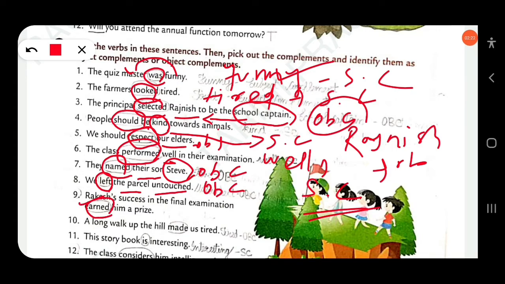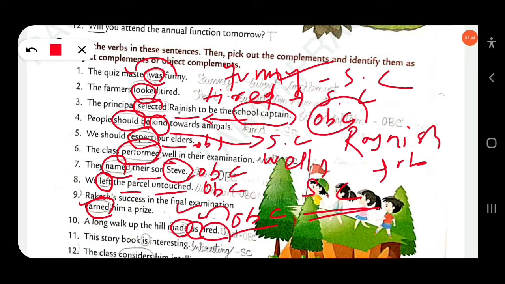Then next, a long walk up the hill made us tired. Here made us tired. Made is a transitive verb, us is the object. Tired is the object complement. Here tired tells more about us. So here tired will be the object complement, OBC. Clear? Then next, this storybook is interesting.